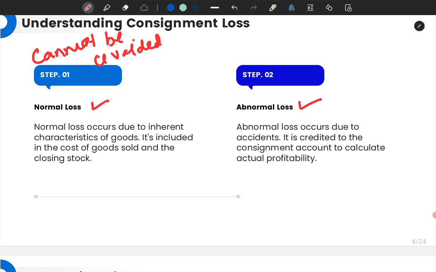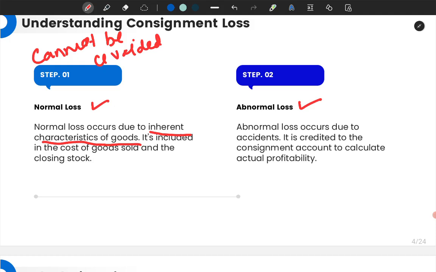So normal loss occurs due to inherent characteristics of goods. We need to remember that. It is due to inherent characteristics of goods. It's included in the cost of goods sold and the closing stock. Now question arises, sir, what is this?